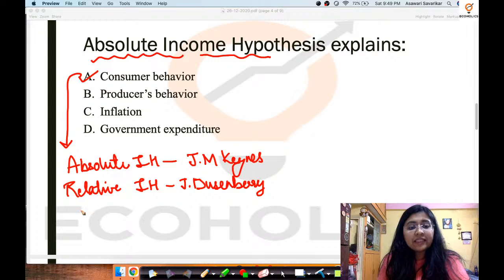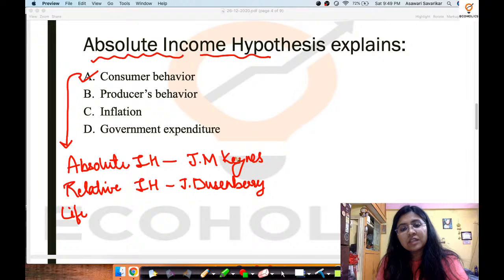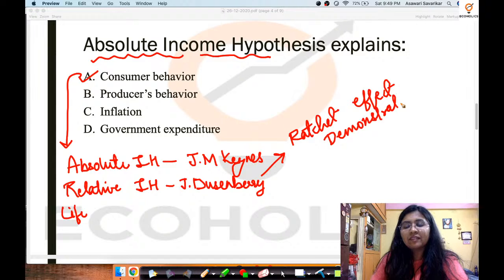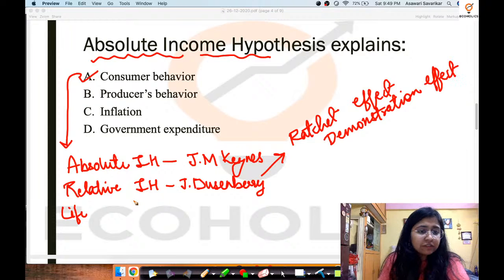Okay, and then you have the third one, which is life cycle hypothesis. You must have heard the terms which are known as the ratchet effect and demonstration effect. So both of these terms are a very integral part of relative income hypothesis.